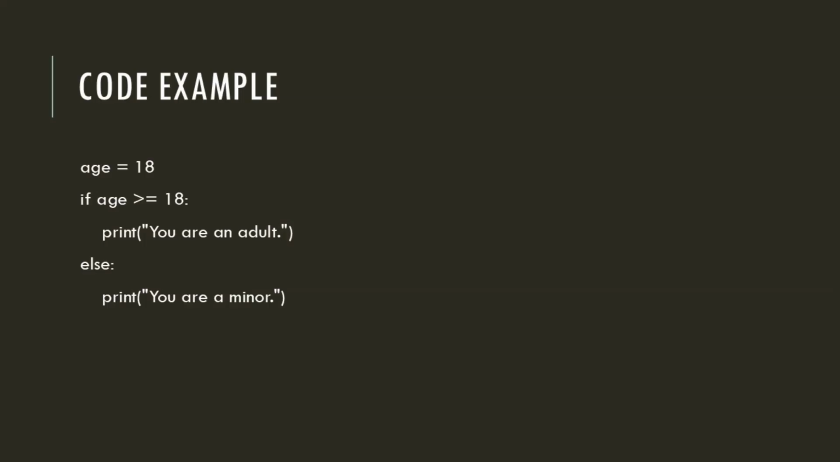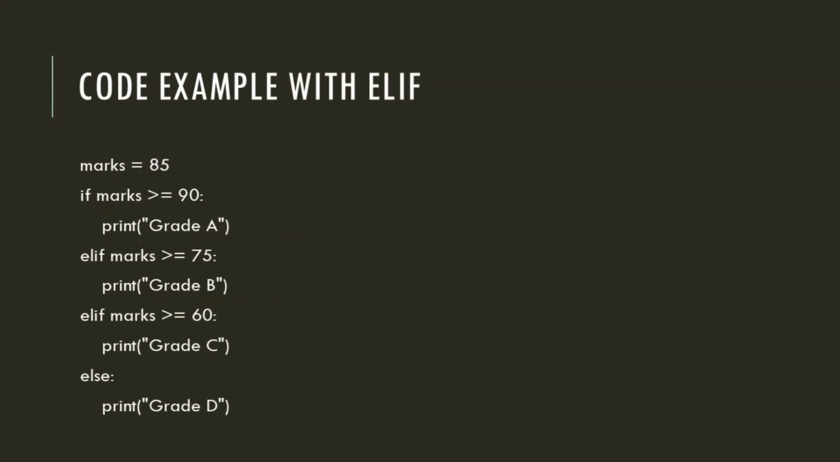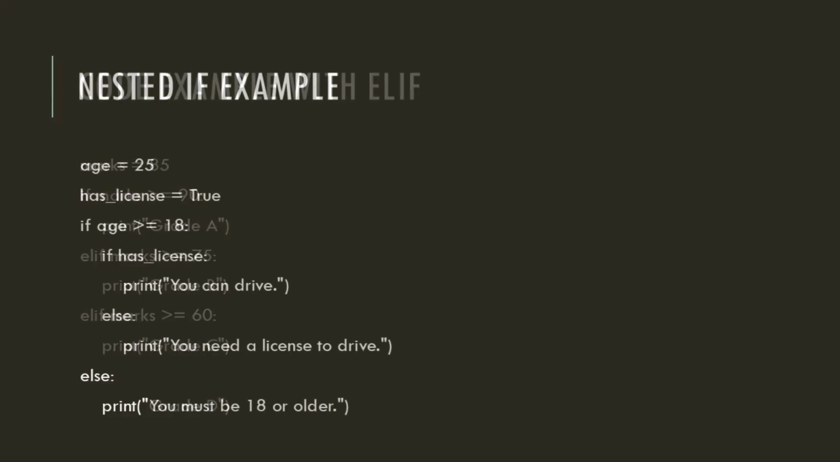Python checks the condition. If it's true, runs the block. If it's false, goes to else. Using elif. Marks equal to 85. If marks greater than equal to 90, print grade A. Elif marks greater than equal to 75, print grade B. Elif marks greater than equal to 60, print grade C. Else print grade D. Only one block will run, the first true one. This structure forms the backbone of decision making in Python.